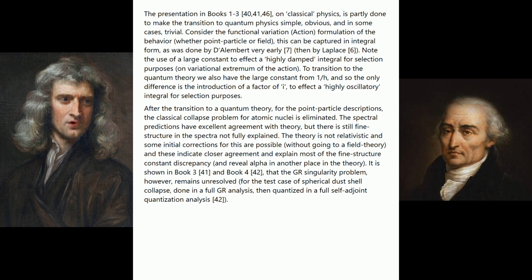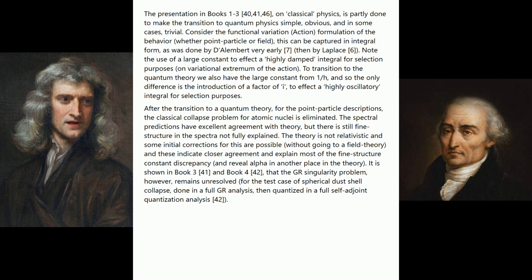After the transition to a quantum theory, for the point-particle descriptions, the classical collapse problem for atomic nuclei is eliminated. The spectral predictions have excellent agreement with theory, but there is still fine structure in the spectra not fully explained. The theory is not relativistic and some initial corrections for this are possible, without going to a field theory, and these indicate closer agreement and explain most of the fine structure constant discrepancy, and reveal alpha in another place in the theory.